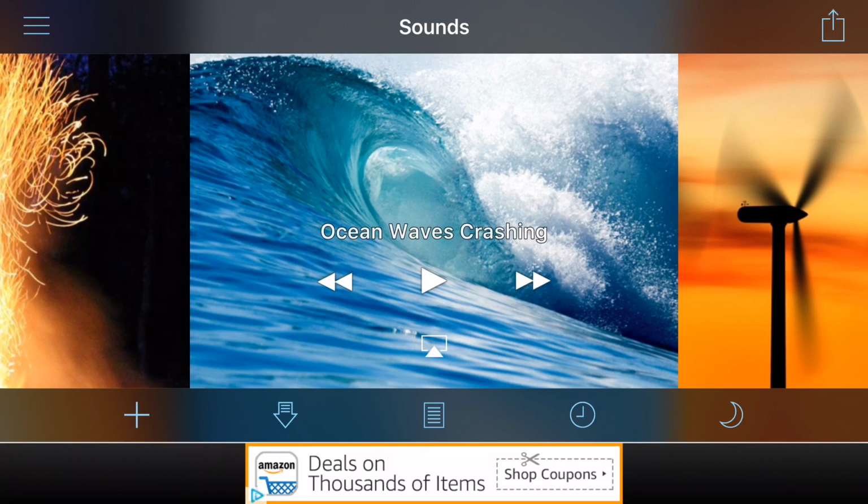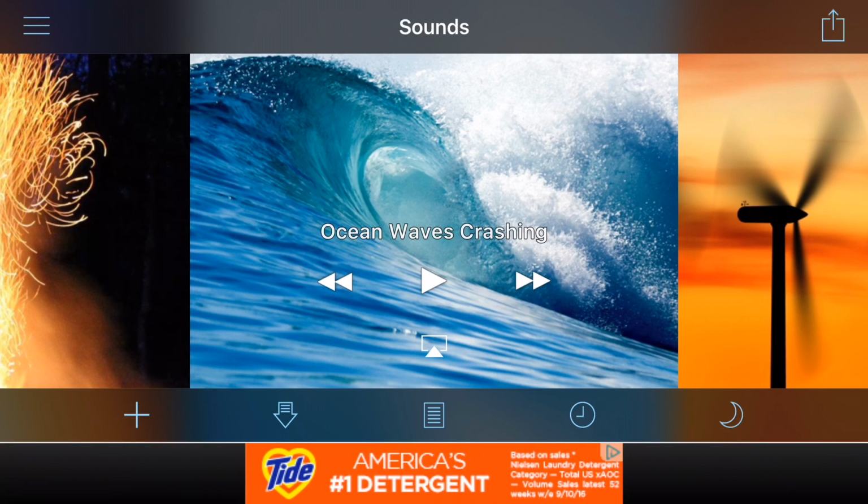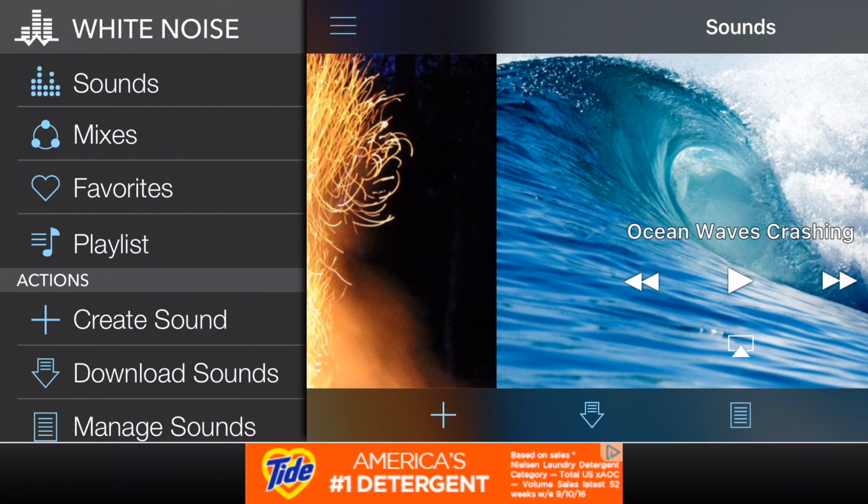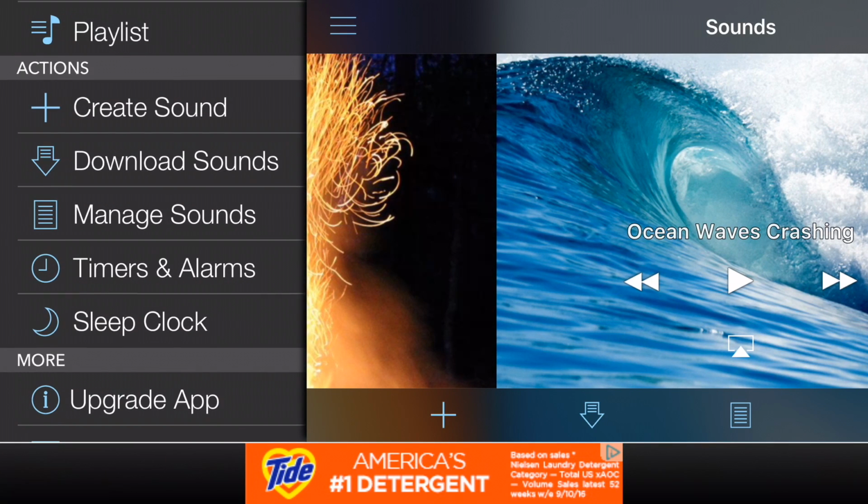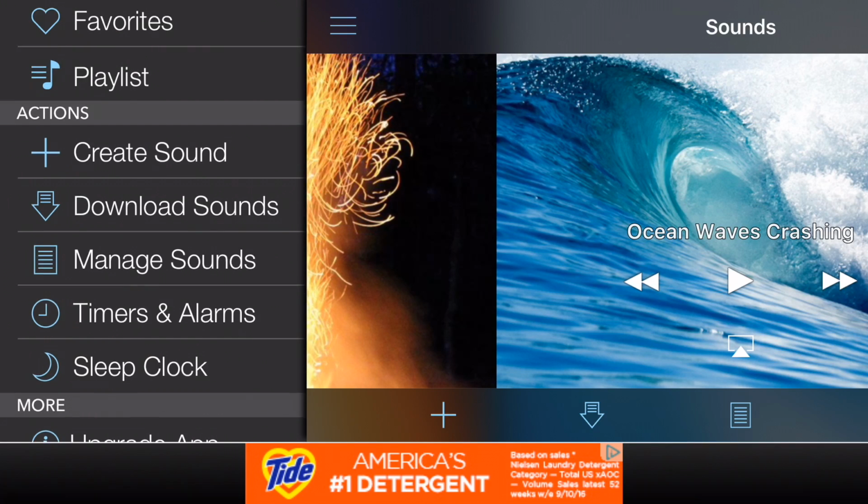So there you go. Those are some of those sounds. You can do a lot of things. You can go ahead and hit the menu bar. You can do a lot. You can do timer alarms, when you want it to start, when you want to stop. You have sleep clock, manage sounds.